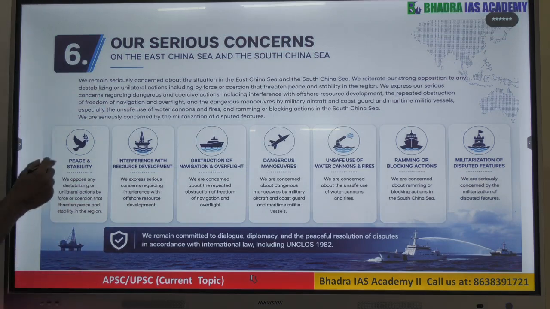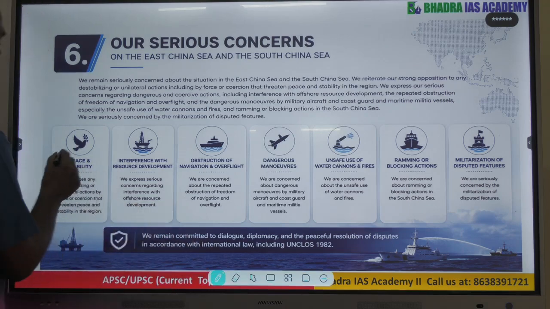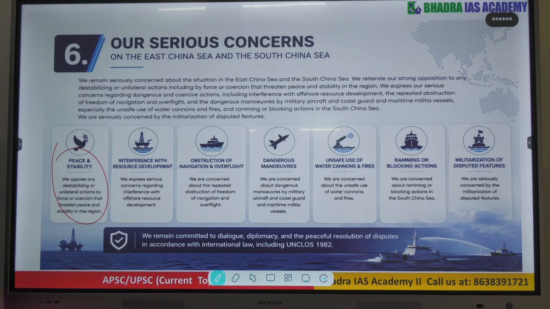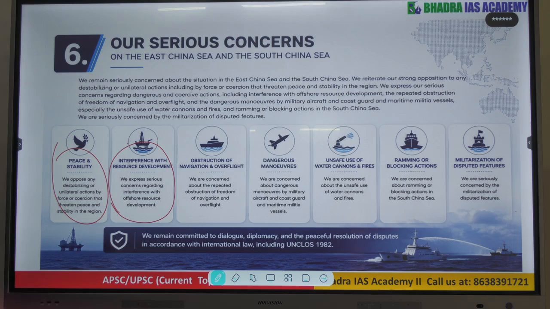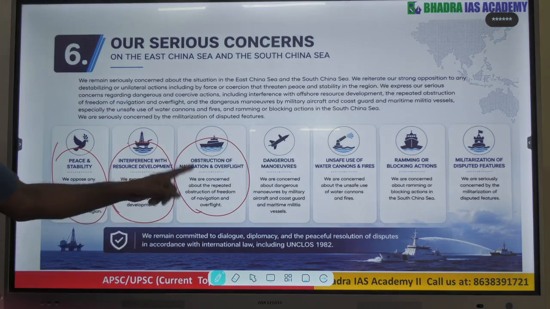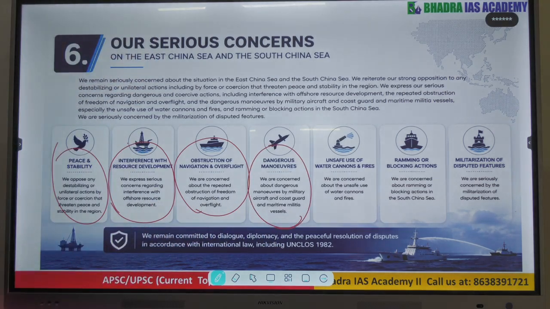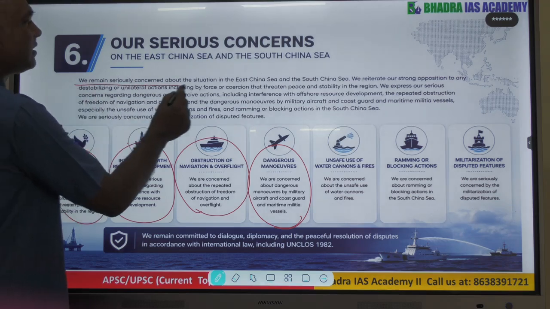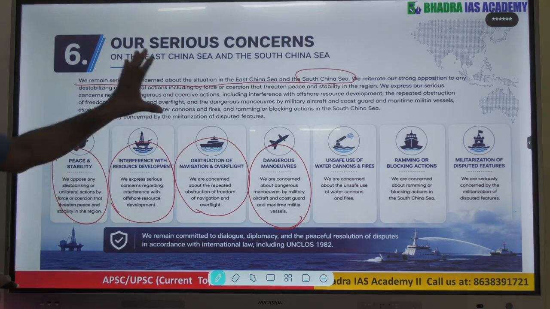Number 1, they talked about peace and stability in the region, okay. They basically want peace and stability in the region, and as for interference with resource development by China or somebody, they say we are concerned about it, it should not be done. And they are also concerned about obstruction of navigation and overflight by China. They don't want any dangerous maneuvers by other countries, so that every country should have freedom. So therefore you see, we remain seriously concerned about the situation in the South China Sea. They have very clearly made the statement.